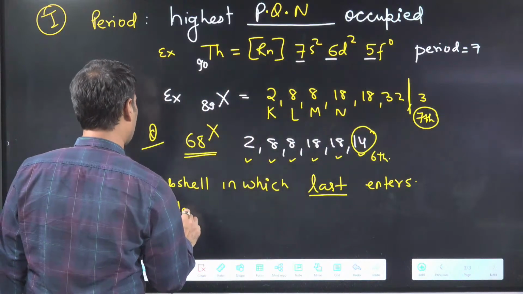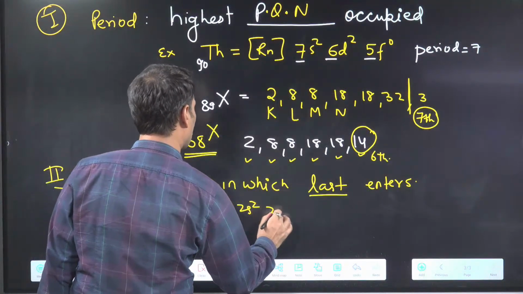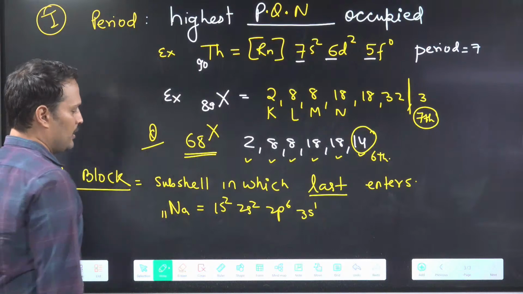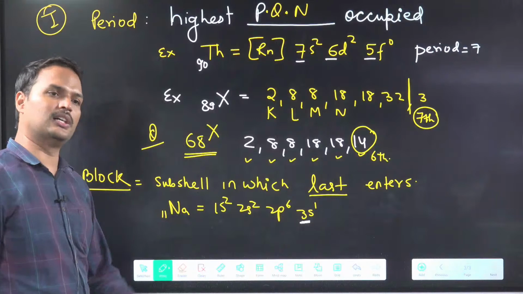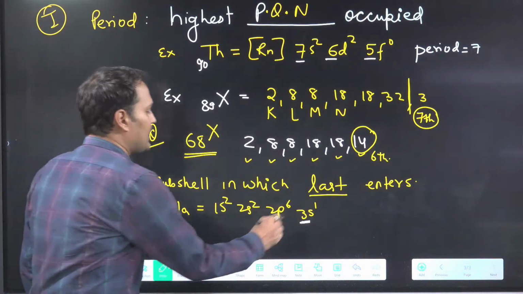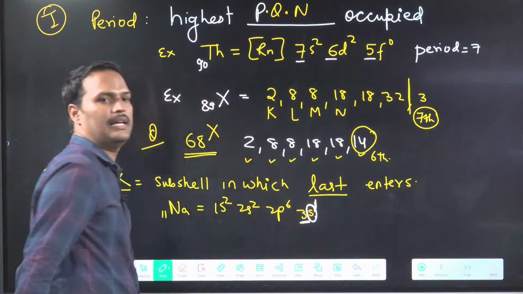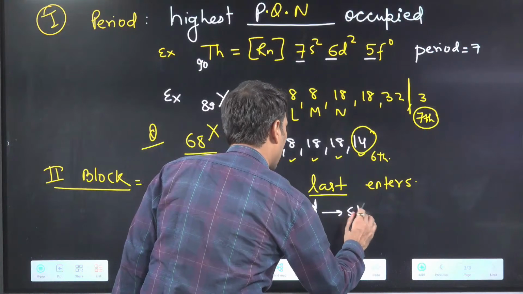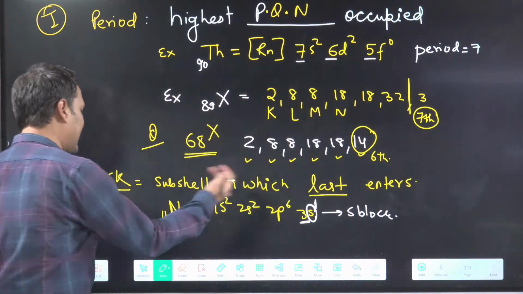I will give you a short example now. 11 is there. So the configuration is 1s2, 2s2, 2p6, 3s1. Now tell me, let's check the period also. What is the highest principal quantum number? 3. Third period. The last electron is entering in which subshell? S subshell. That means this is an S block element. Got the point?